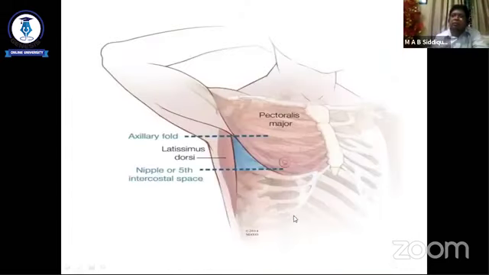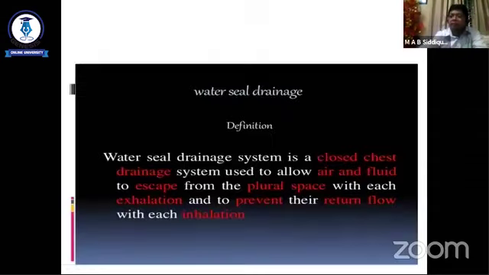And where do we use this drainage? In the angle of the triangle. The triangle of safety means the lateral border of the pectoralis major, the anterior border of the latissimus dorsi, and the fifth rib. This is the angle of safety. If we introduce the chest tube through this angle, it is not so harmful for the patient. That is called the angle of safety. We introduce the tube through this area.